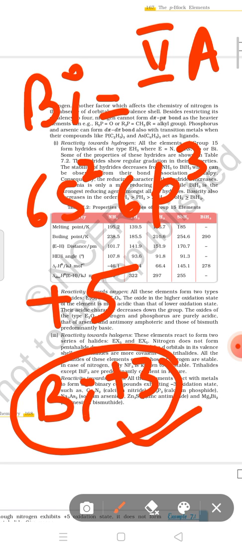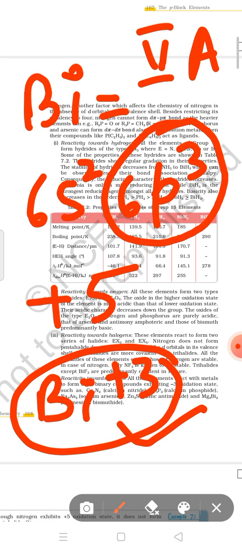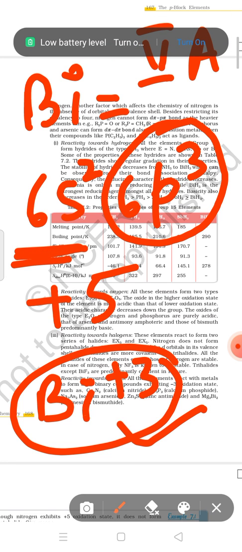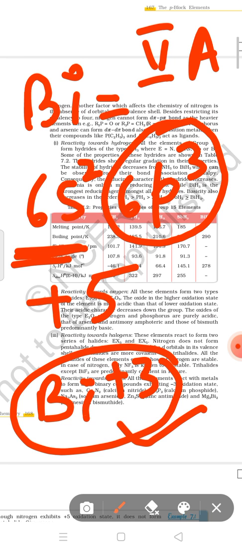Due to the greater atomic radii, this atom releases only the 6p3 electrons, and the 6s2 electrons are inert. That is the reason they will not take part in the reaction and Bi3+ will be formed.